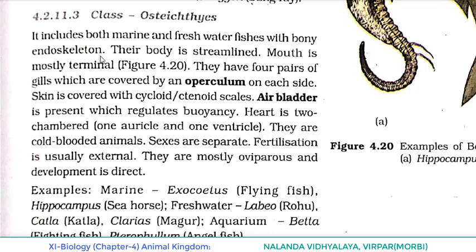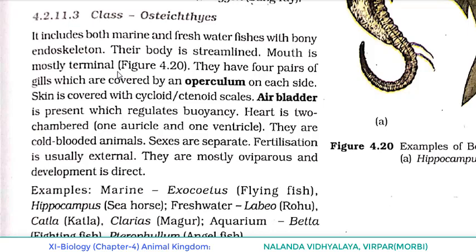Osteich, we have to understand the meaning: osteo means bone. So the organisms coming under class Osteichthyes have a bony endoskeleton. Once again, class Osteichthyes includes both marine and freshwater fishes with bony endoskeleton. Their body is streamlined. Mouth is mostly terminal. You can see the difference.